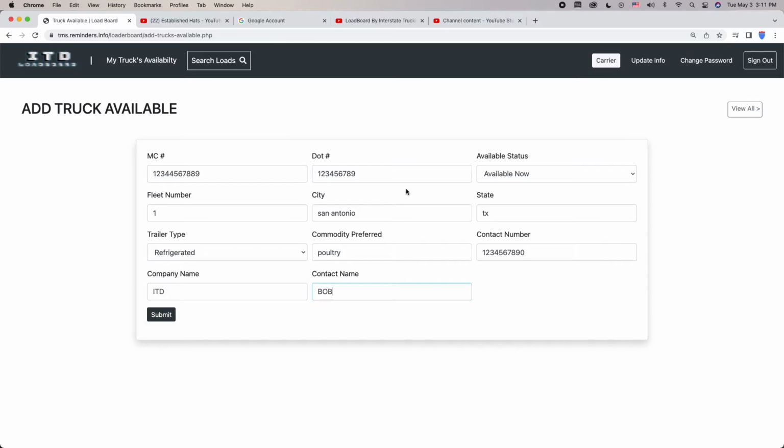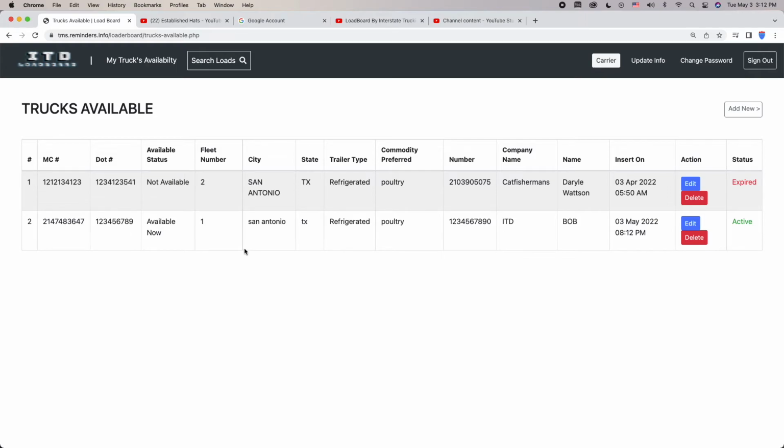After you completed filling out all the information, you just want to click submit, and there you go. Okay, and then you can see here that I've got the information here, and it's active. Okay, so now freight brokers can see you, and other individuals, they may need a refrigerated trailer in the San Antonio or Texas area.